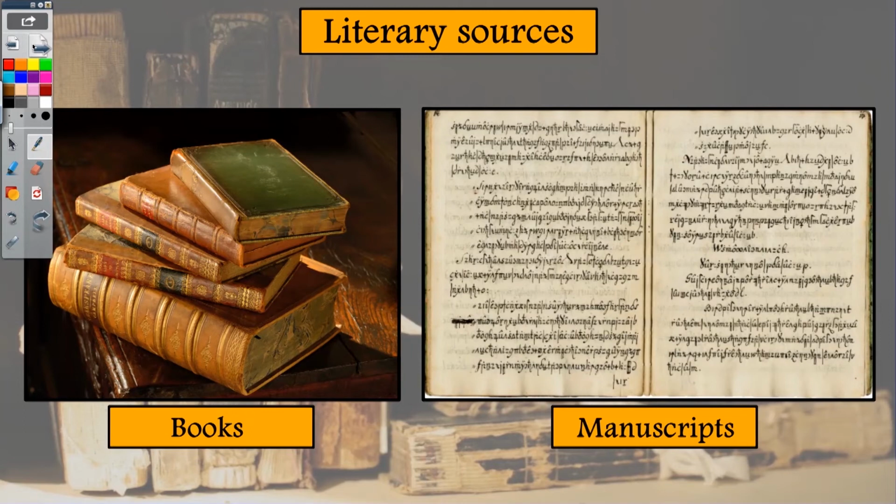Now, over here we see the literary sources. That is, the sources of history which were written by a person by hand or were printed. So, which are these sources? The examples are books which were written during ancient times and the manuscripts. That is, the things that were written by hand.